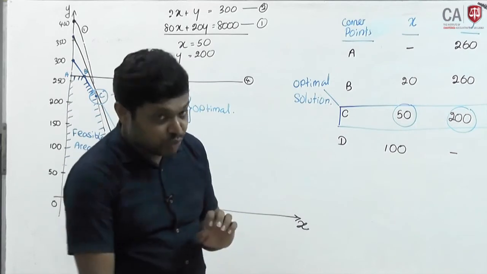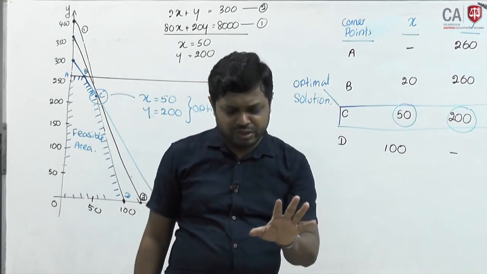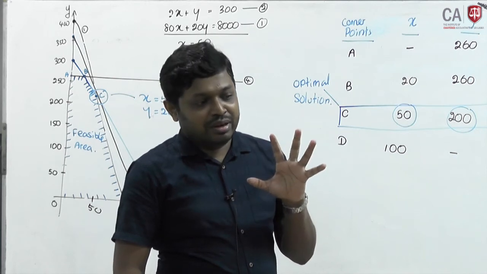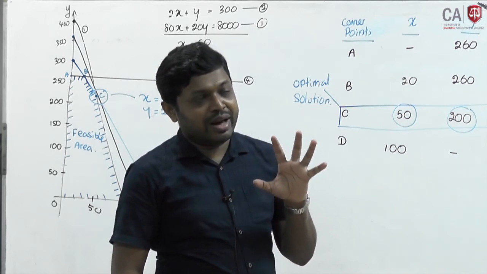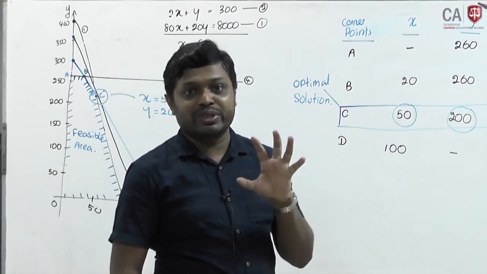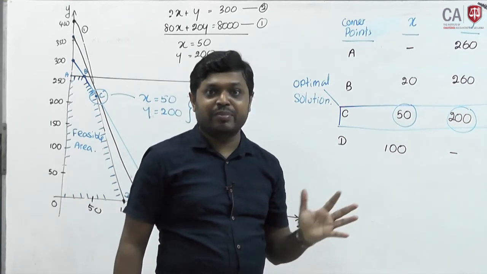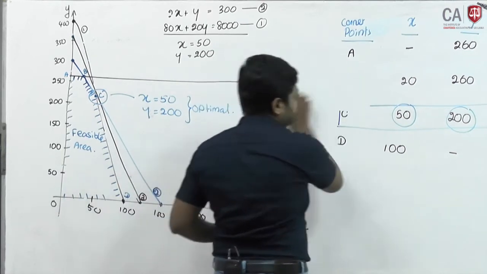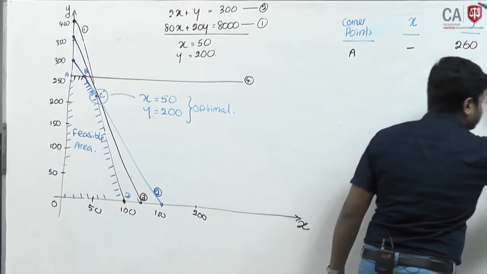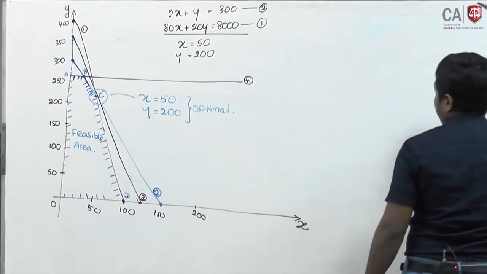Shall we do that? You have 4 constraints. Out of 4 constraints, you have to look at what are the binding resources. What is the meaning of binding resources? In this illustration, we have covered most of the parts in linear programming. Binding resources mean resources which have been fully utilized. Slack resources mean resources which have not been fully utilized, there are some excess resources. Okay, we will find it out quickly. We have identified 4 constraints. Now you have to evaluate whether they have been fully utilized or not.